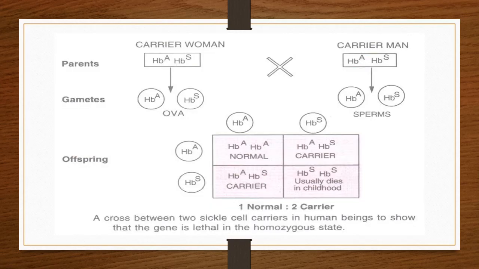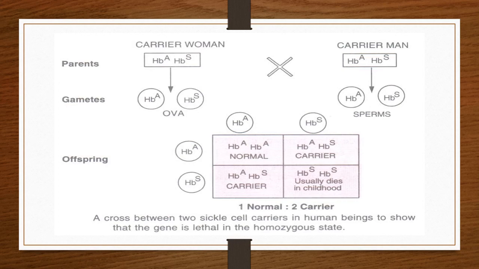Now let's discuss this. This is sickle cell anemia. It follows Mendel's law of inheritance. Let's see how. Here we are mentioning that heterozygous parents transfer the defective gene to the offspring. That statement we have already studied.